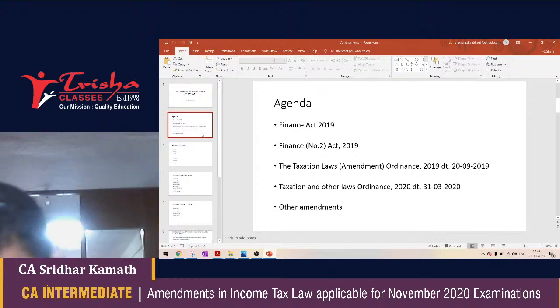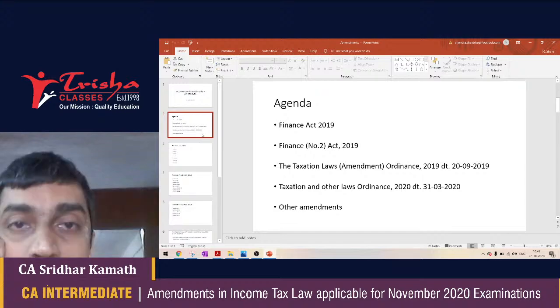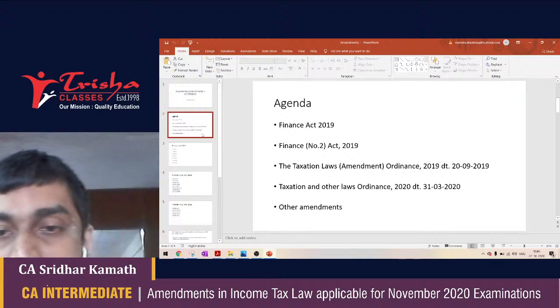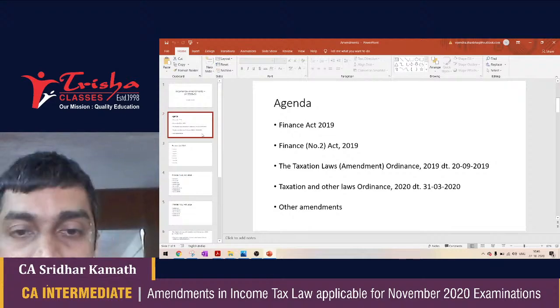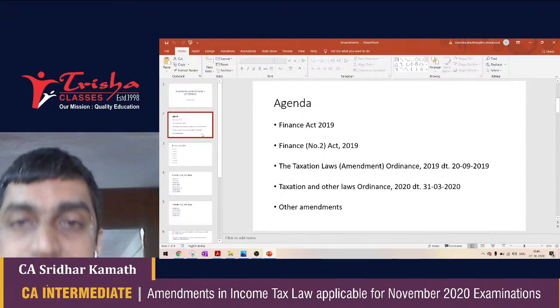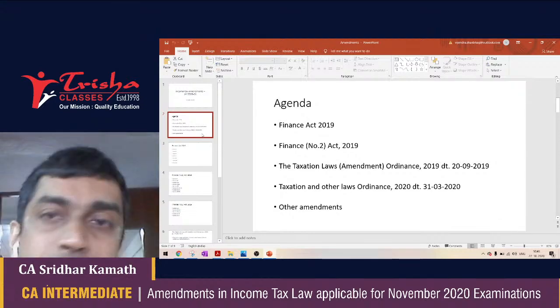Then there was the Taxation Law Amendment Ordinance dated 20th September 2019, that would be applicable for assessment year 2021. And then you have the Taxation and Other Laws Ordinance of 2020, dated of all dates 31st March 2020. That is once again applicable to assessment year 2021.